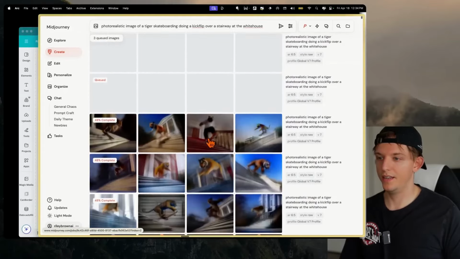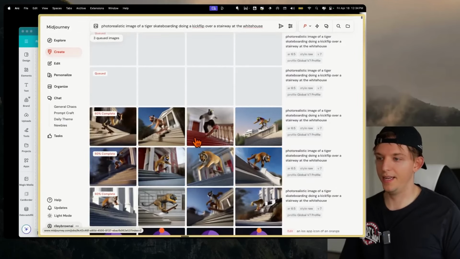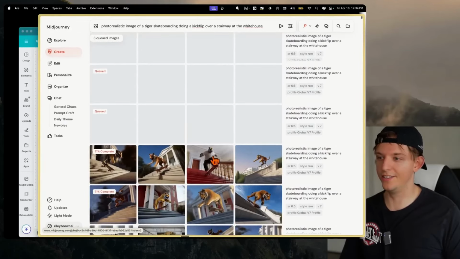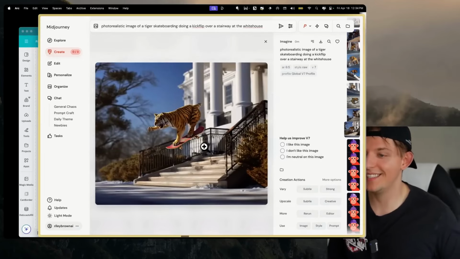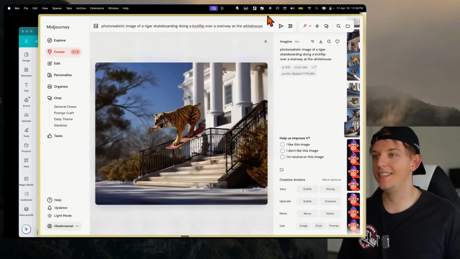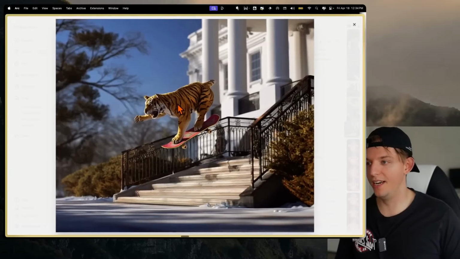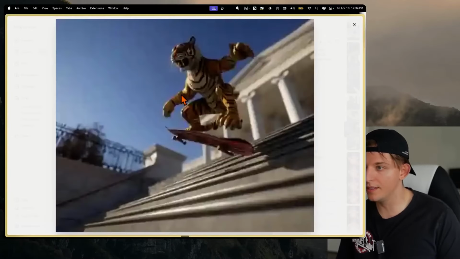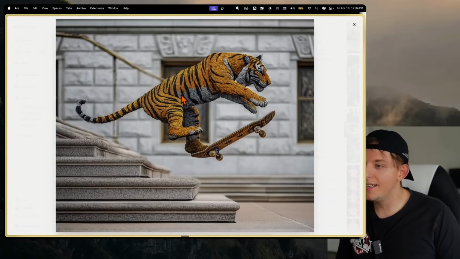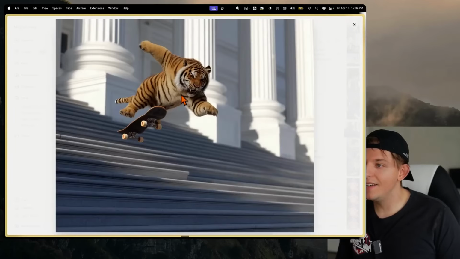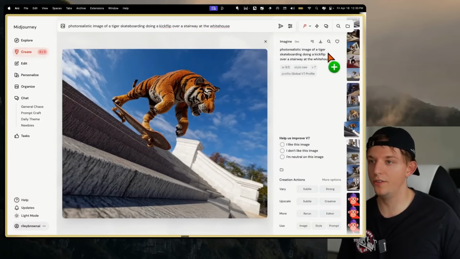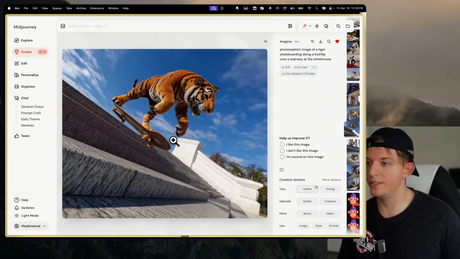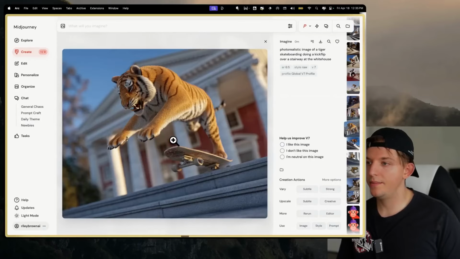And you can see these coming in, and I mean, come on, these are gonna be awesome. Oh, this is crazy. And so this is Midjourney. And every time I use Midjourney, I'm actually kind of blown away by the realism. I mean, look at this. And they're all in kind of different styles. I love this one. So this one I'm going to favorite. And let's create a few subtle variations. And let's keep going through these.